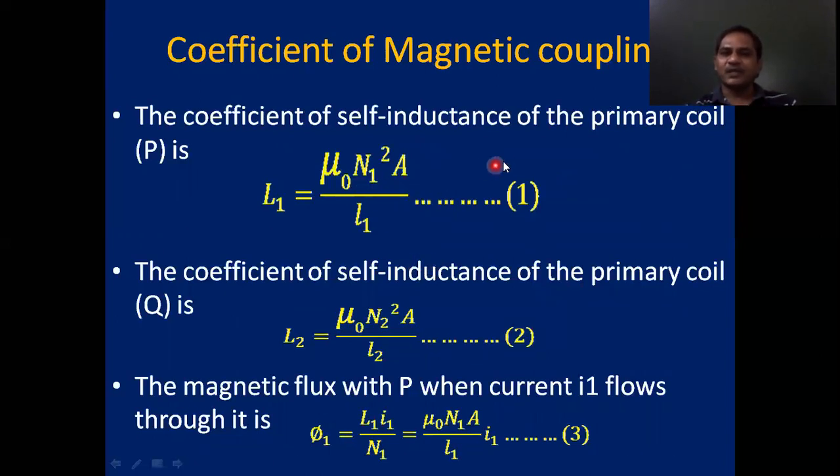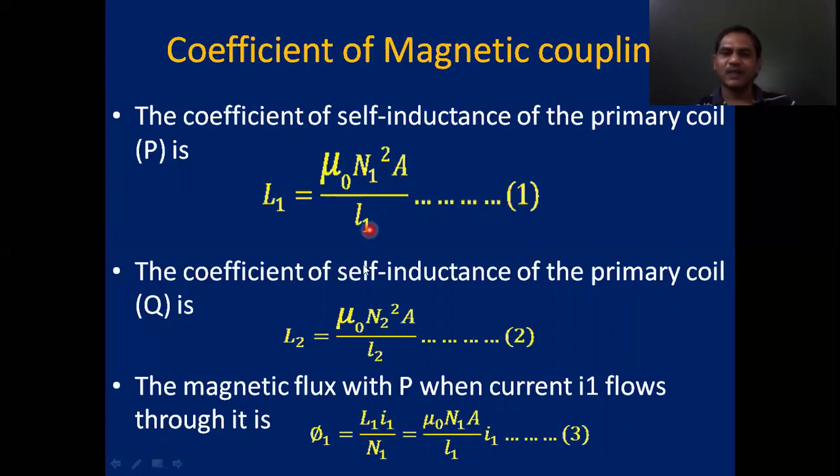The coefficient of self-inductance of the current carrying coil, what is it equal to? Mu naught N square A by L. The self-inductance of the solenoid formula we have: L equal to mu naught capital N square A by L. Using that formula, we are writing the self-inductance of the primary coil L1 equal to mu naught N1 square capital A by L1, say equation 1.